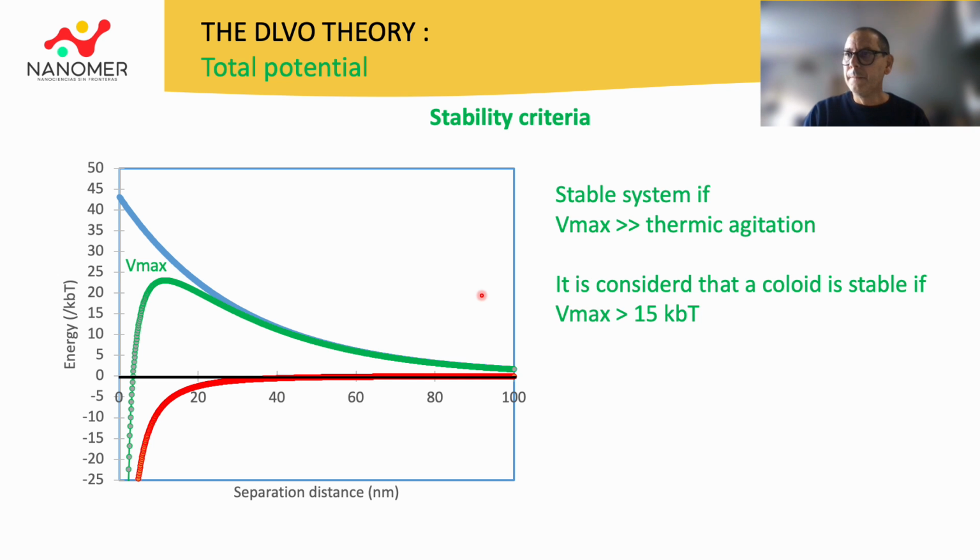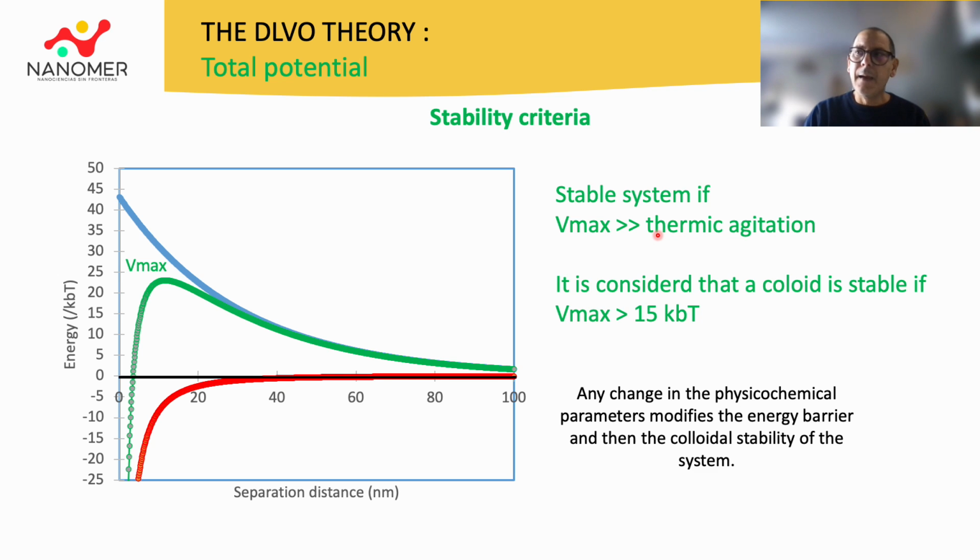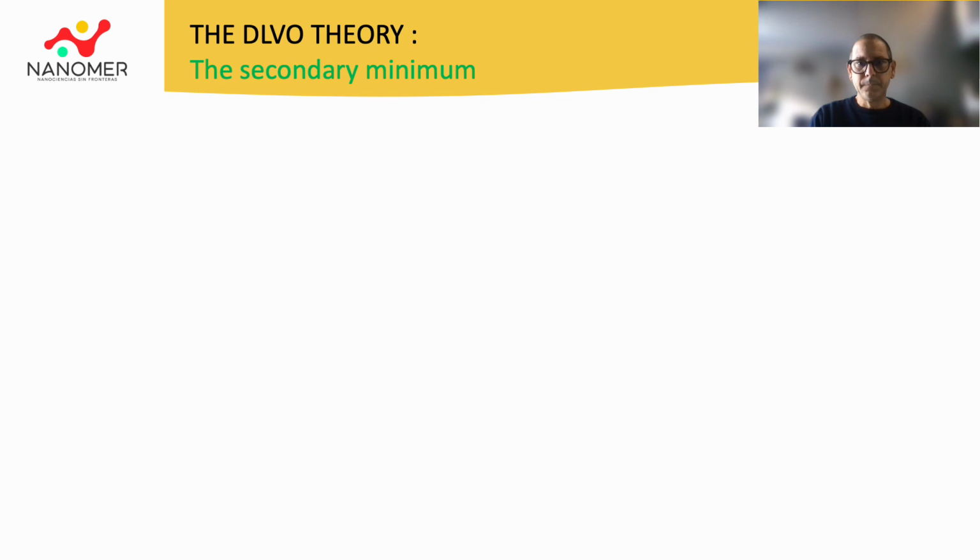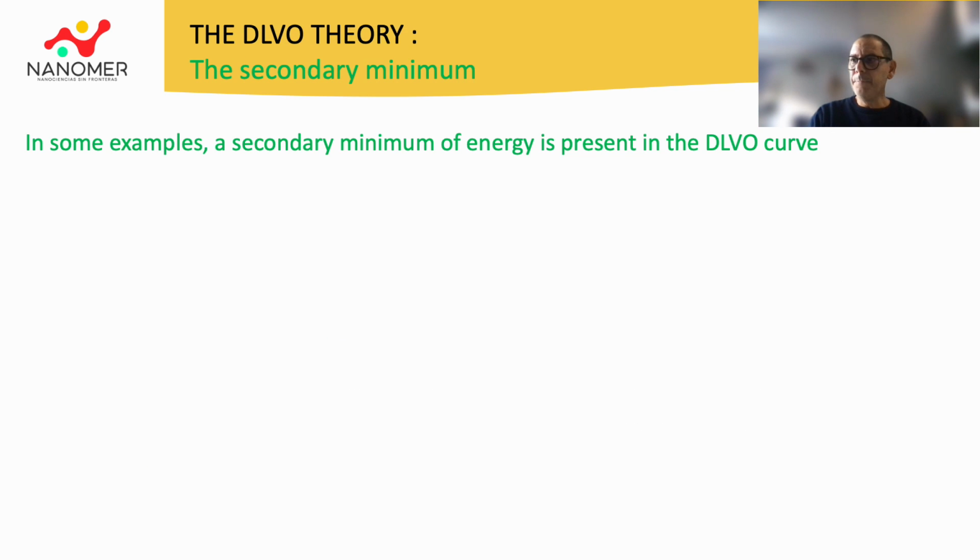In general, a colloid is considered stable if its potential barrier is greater than 15 kBT. Any change in the physical parameters modifies the energy barrier and then the colloidal stability of the system. In some cases, a secondary energy minimum is present in the DLVO curve.